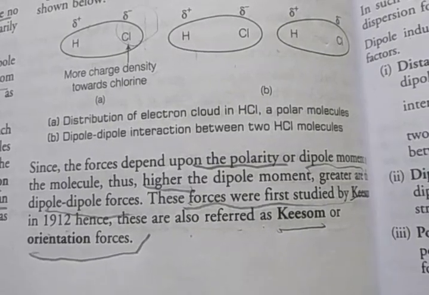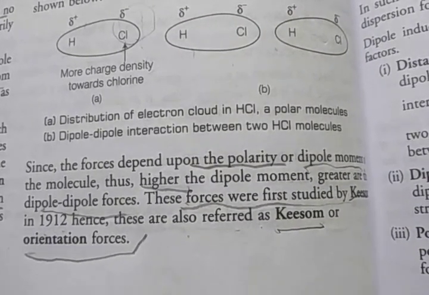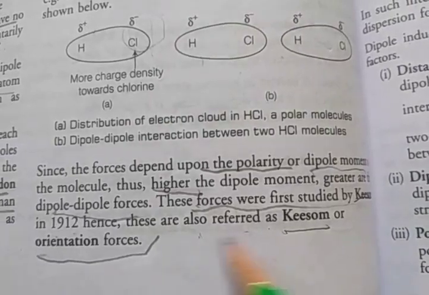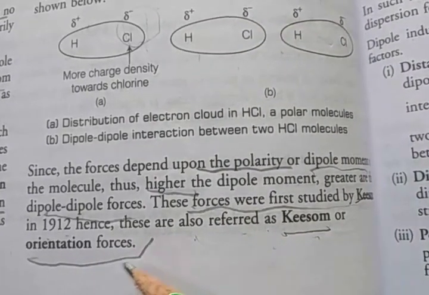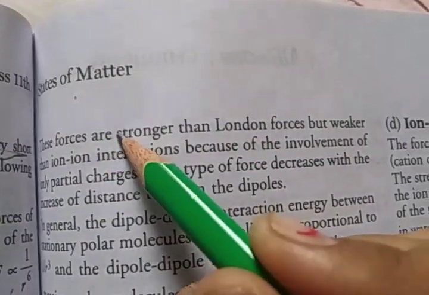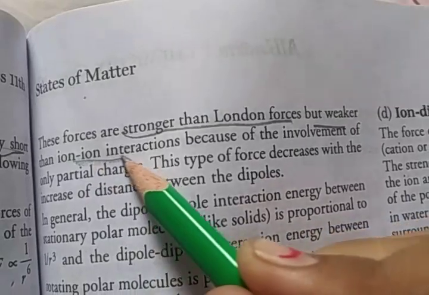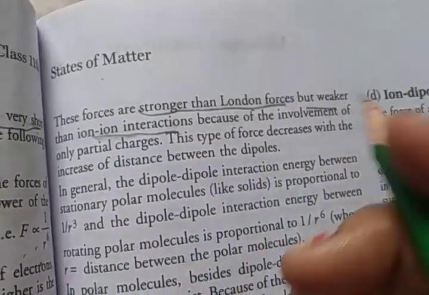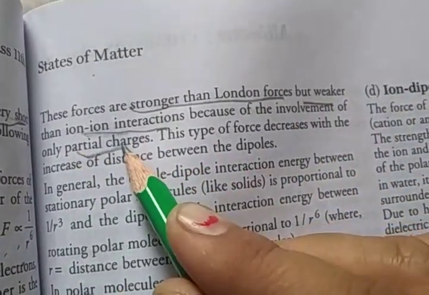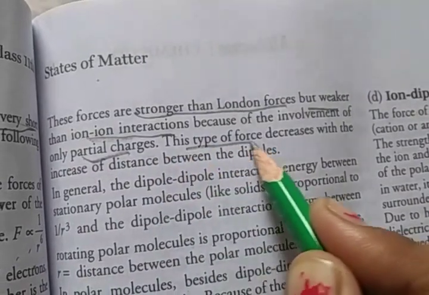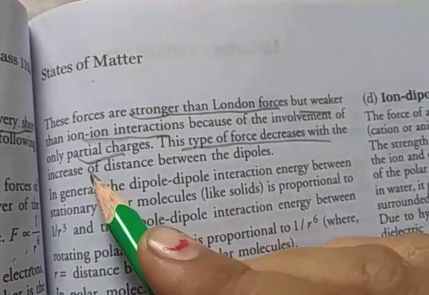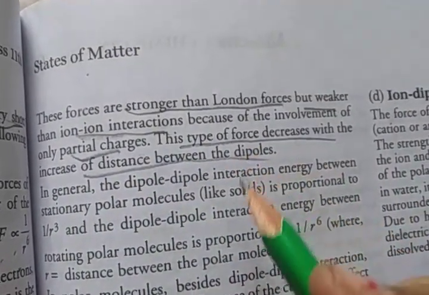These forces are stronger than London forces but weaker than ion-ion interaction. Because only partial charges are involved, this type of force decreases with increasing distance between the dipoles.